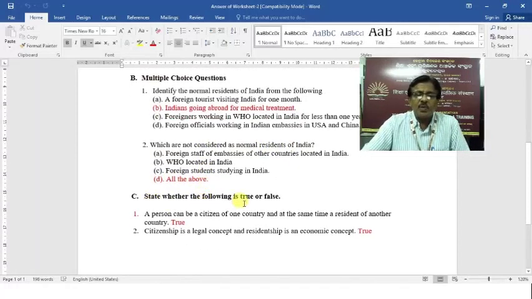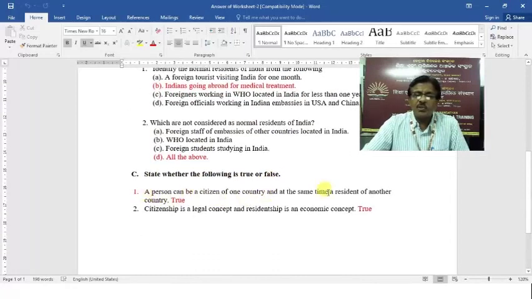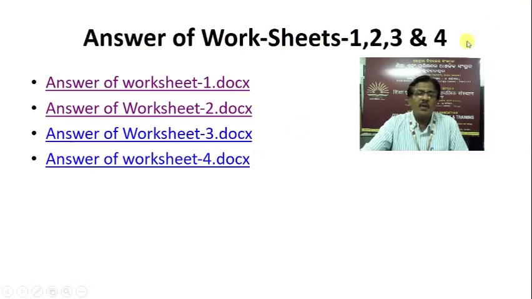State whether the following is true or false. Both the statements are true, number 1 and number 2. A person can be citizen of one country and at the same time a resident of another country. Citizen is a legal concept, whereas residentship is an economic concept. Then worksheet number 3.